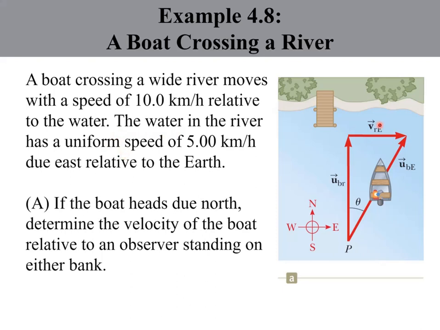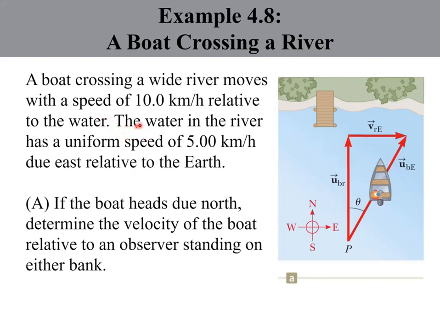We have VRE, the velocity of the river relative to the earth, since the earth is stationary. The speed of the water is 10 km per hour to the east.